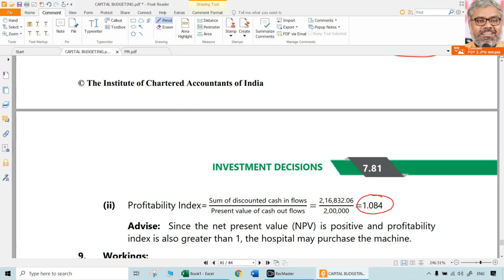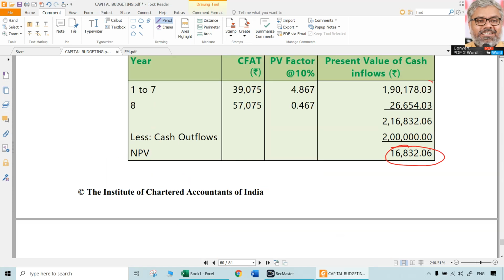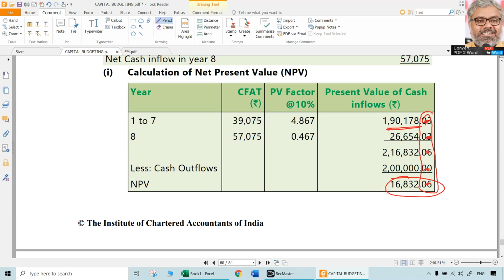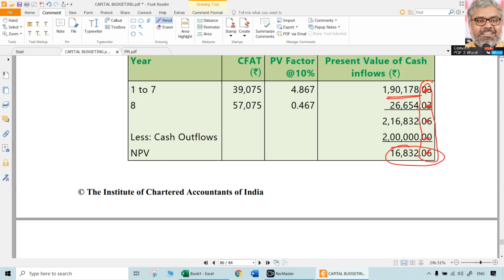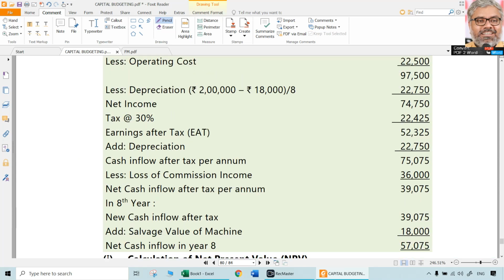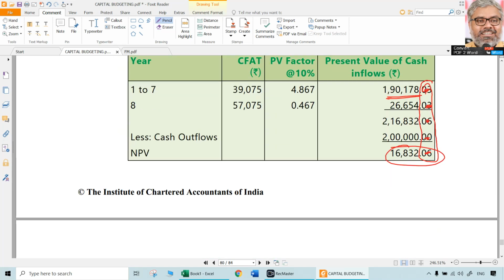1.084. One more point here, you don't need to worry about this 03 rupees and all. This is all unnecessary. Don't try to do that. These are very, very immaterial amounts, just ignore them. Decimals will be important when you are taking all of them in lakhs, in crores, in thousands, like that. Here in this solution, 0.03 means 3 paise, 6 paise. Are we really worried about 6 paise when you are looking at a project, particularly with an investment of 2 lakhs rupees? Is 6 paise a material amount? No, it is not. So that is all unnecessary.